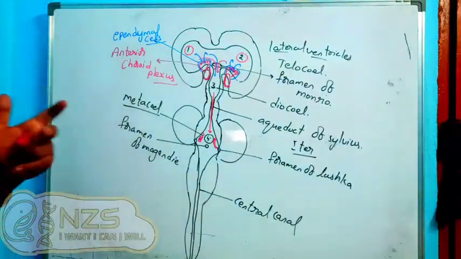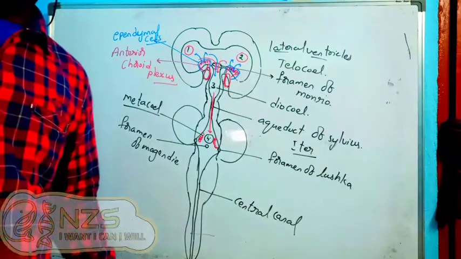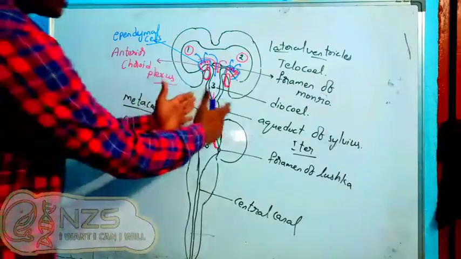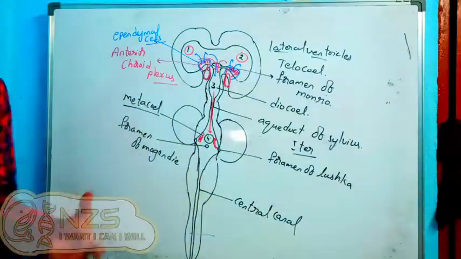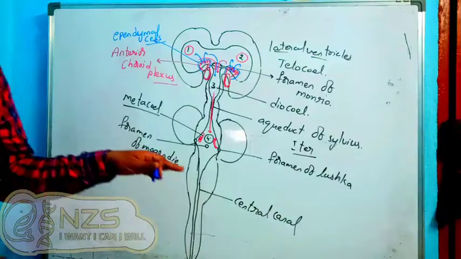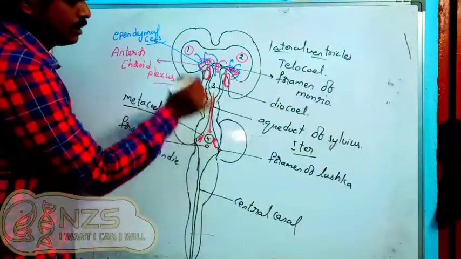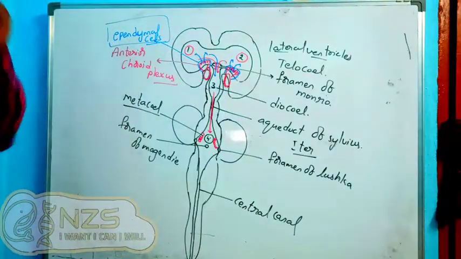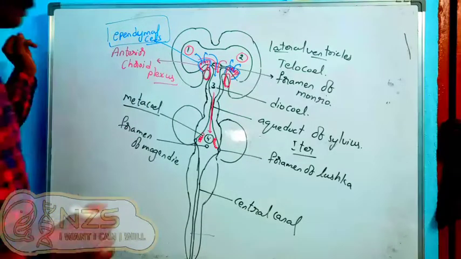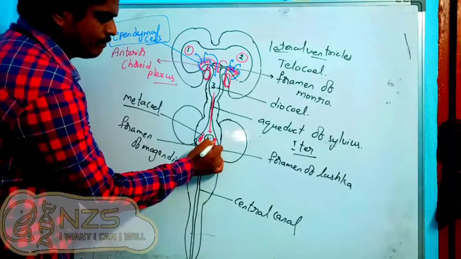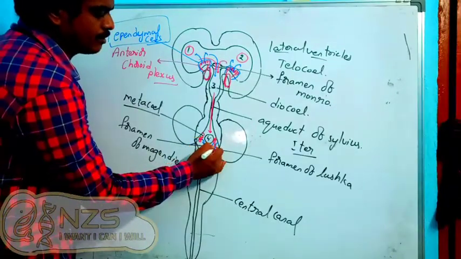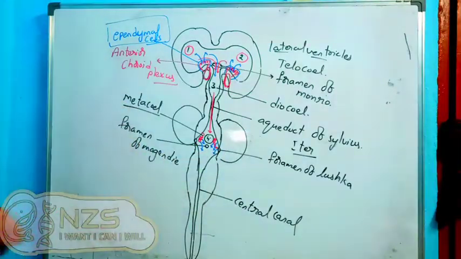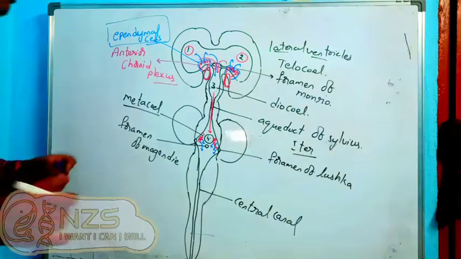Remember the main point: which layer or which meninges will form this choroid plexus? Pia mater. So we have pia mater around this part, and from the pia mater we have the arterial system. The arterial system comes in and forms this choroid plexus, which is lined by these mesoglial cells called ependymal cells. Okay, so again here also we have the production of the CSF. That means CSF is coming in, and the CSF will have glucose, nutrients, everything.